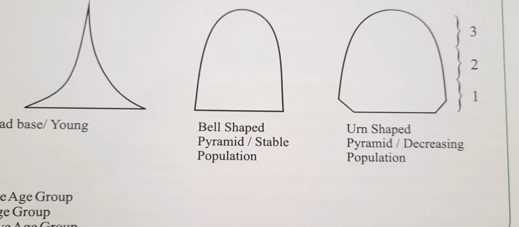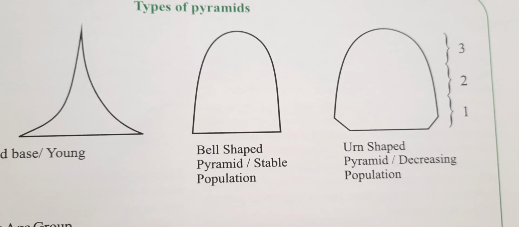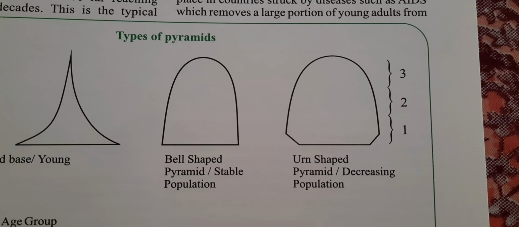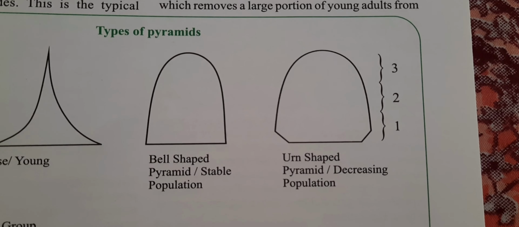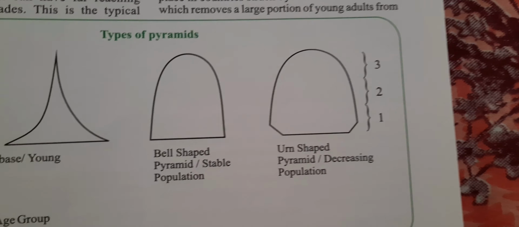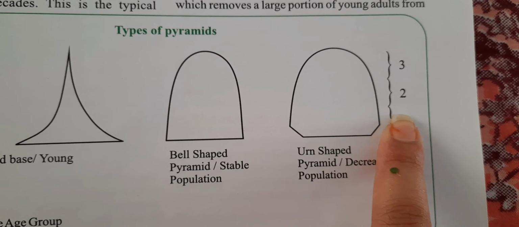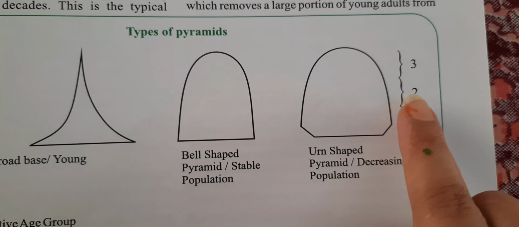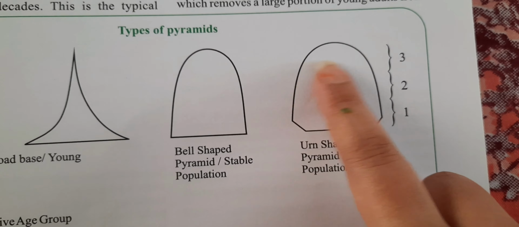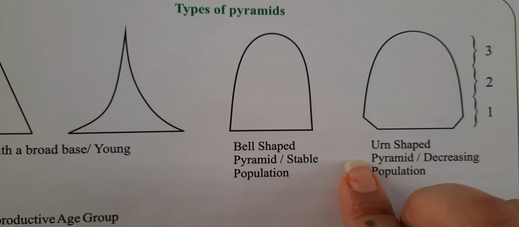that means the older age group, and the life expectancy is also high, and there is low death rate and also low birth rate, because there are very good healthcare systems and there is easy access to birth control. So as you can see, the first age group, the pre-reproductive age group, is lower, but numbers 2 and 3, the reproductive age groups and the post-reproductive age groups, are high in this type of pyramid. The next one is the bell-shaped or stable population.